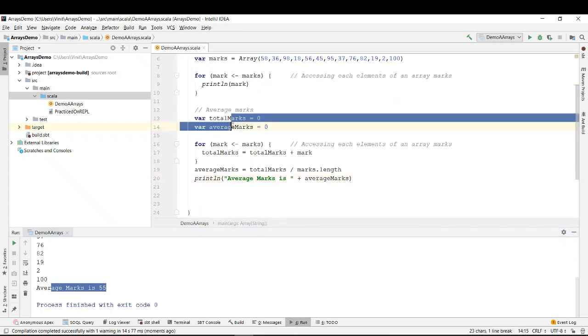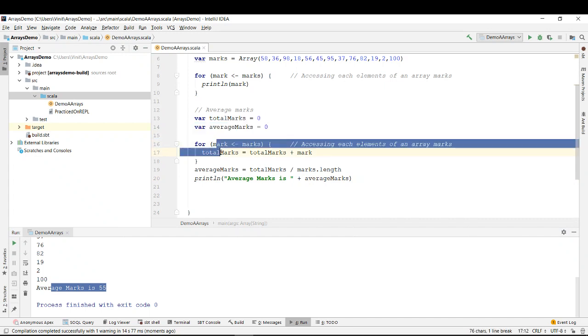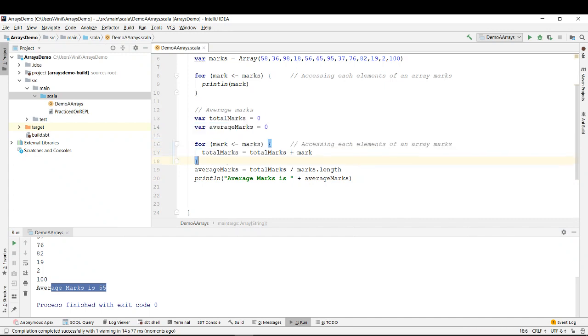So you took total marks as 0, average marks as 0. You added everything into total marks, and you finally divided by the length of the array, and you said that it's the average of all the marks. Average marks is 55. Okay.